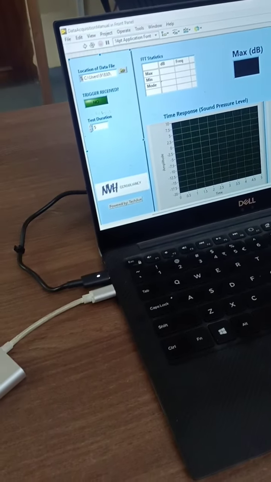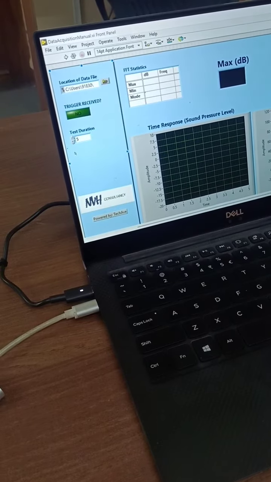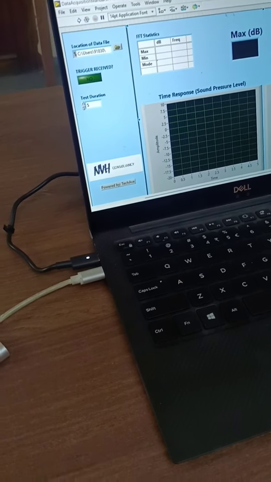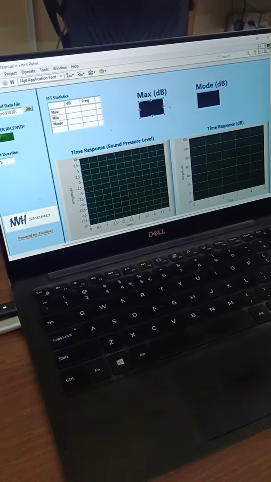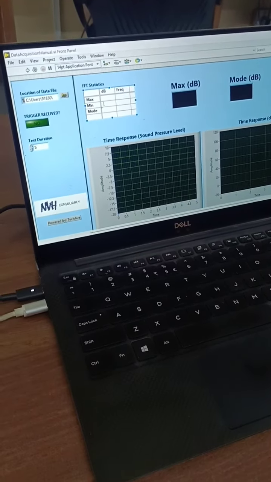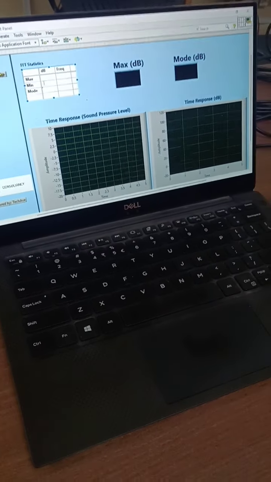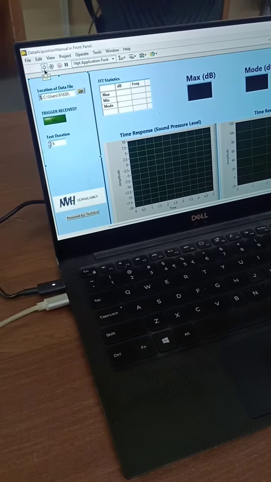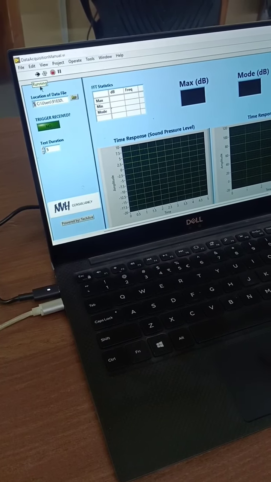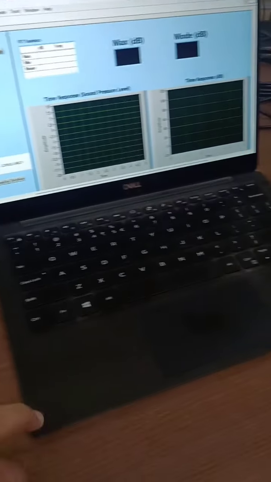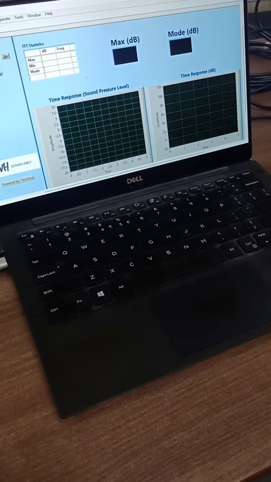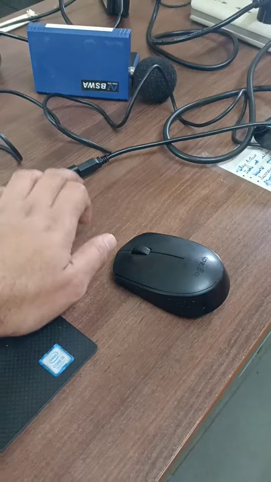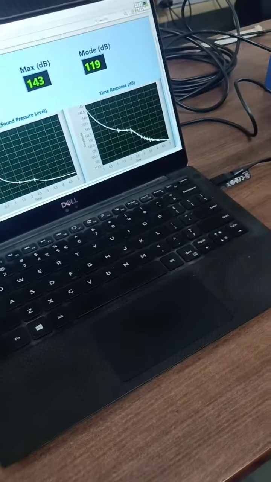Okay, and this is the test duration, that is how long the test should run before you display all the data or the responses here. So you can start now. Let's start. So the run has started. When I say yes, the trigger is received and 5-second data is collected. I'm just impacting some noise.